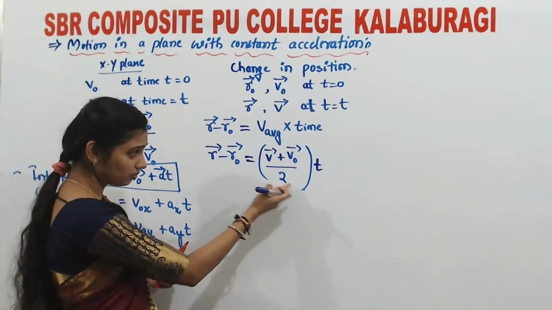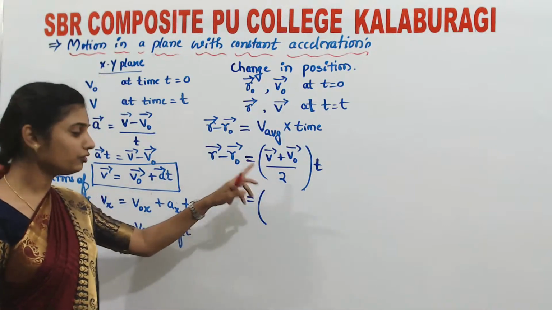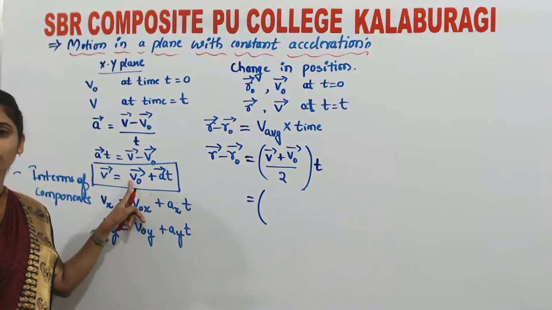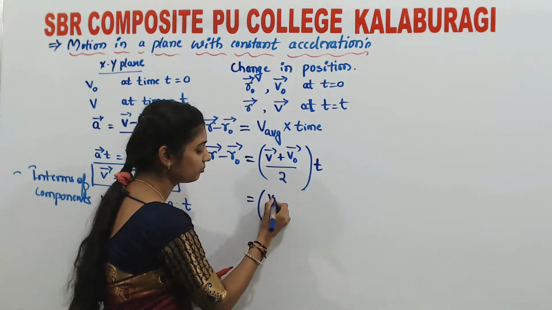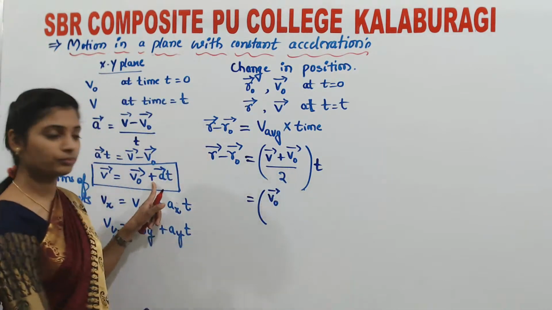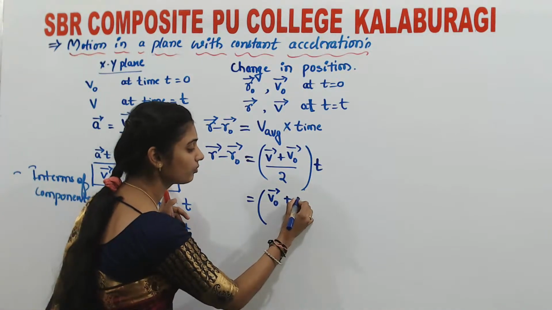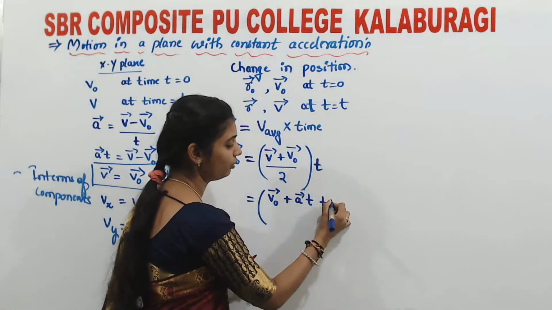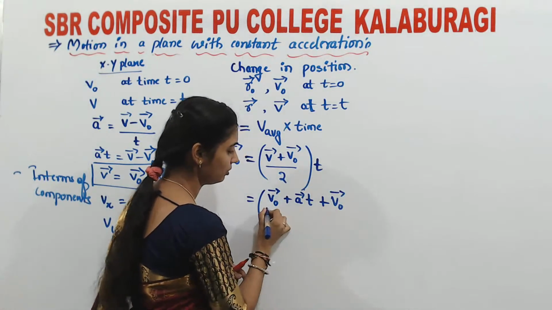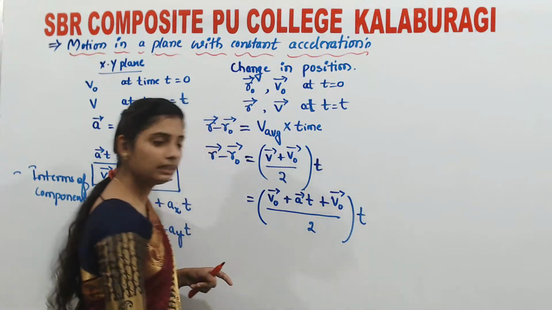Now let me simplify again. What we have got for vector v is vector v naught plus vector a into t. So vector v is equal to vector v naught plus vector a t, plus vector v naught, divided by 2, into t.